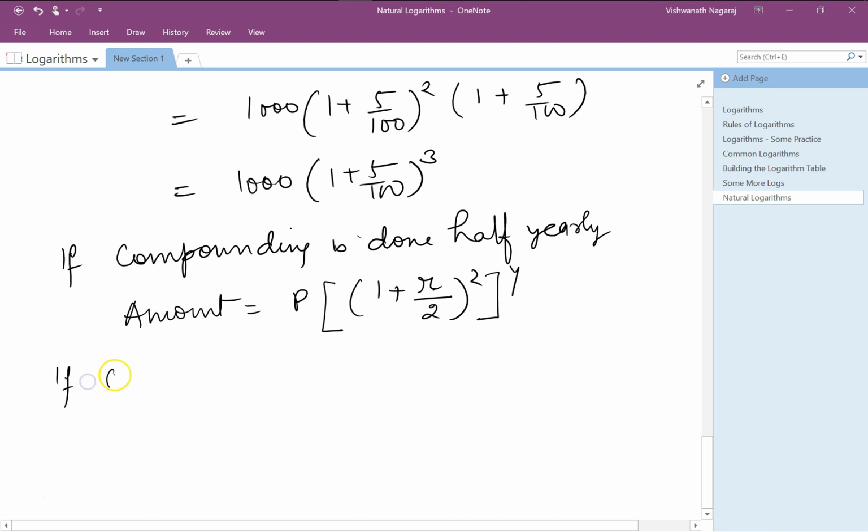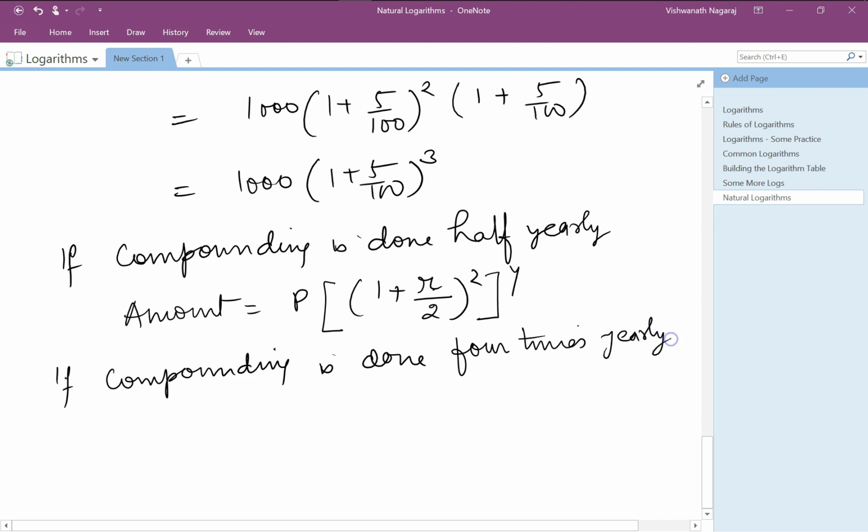Now same thing, if compounding is done 4 times yearly, then in that case the amount we get is 1 plus r by 4 to the power of 4 times the number of years.